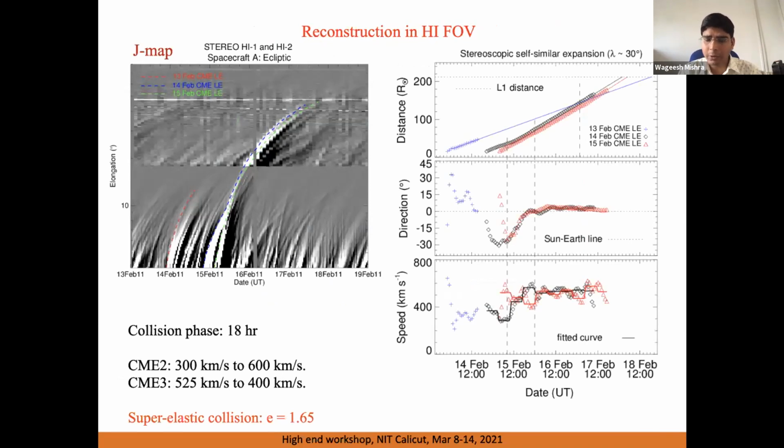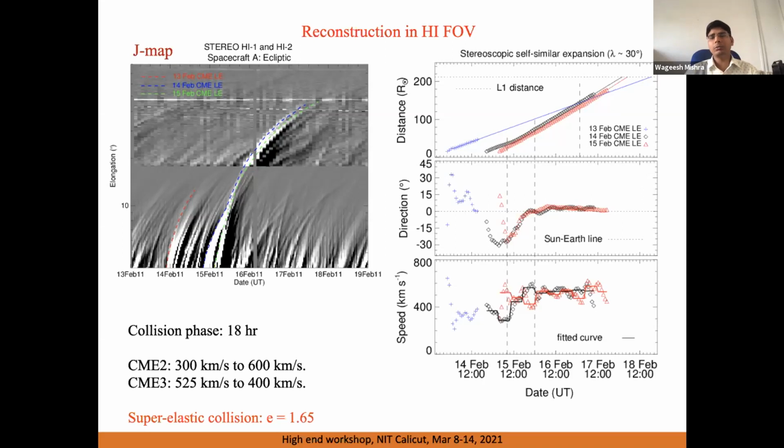So what we find is that for the 2 CMEs, we can see the kinematics, and after the collision, if you see the red and black curves in the kinematics plot of distance, direction, and speed, when the collision begins, the direction of the CME is changed. So there seems to be a deflection, although it can also be due to error in our methods to estimate the direction, but it is more obvious that there is a collision when we see the speed. The speed of the preceding CME increases and the speed of the following CME decreases, and it clearly suggests an exchange of dynamics between CME2 and CME3.